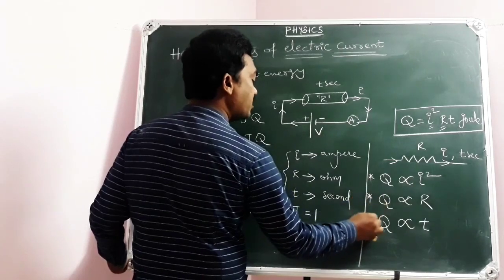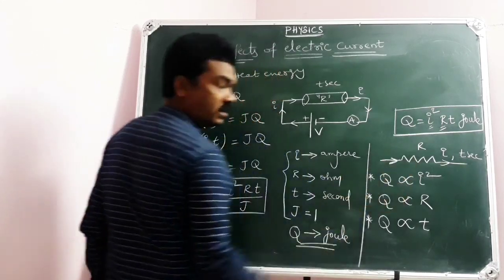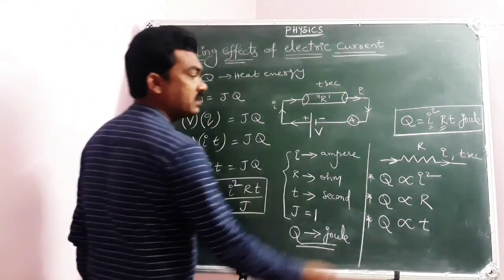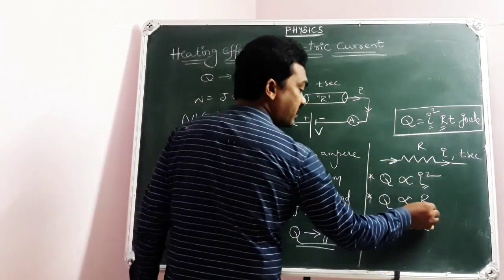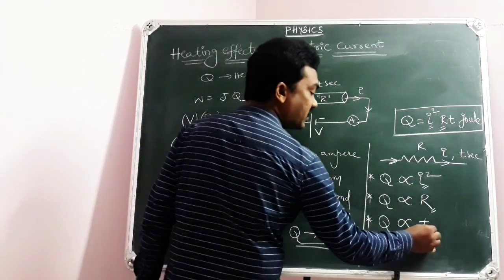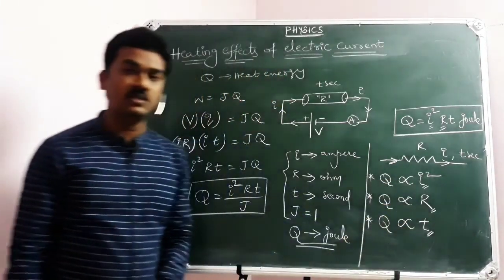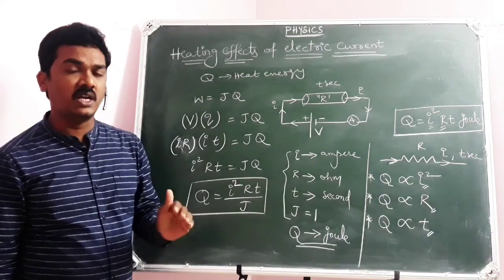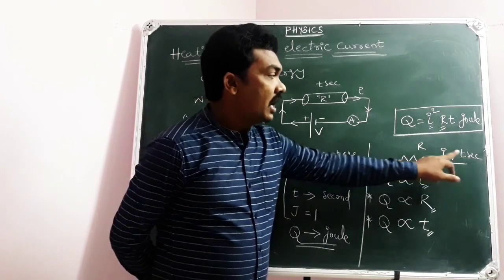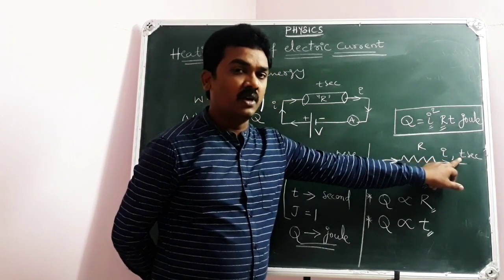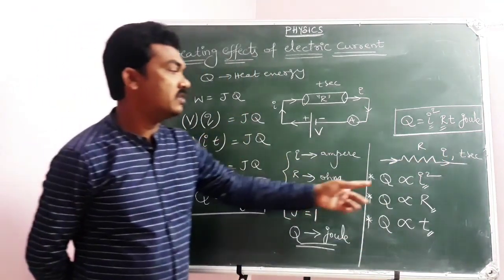So the amount of heat energy produced in a current carrying conductor of resistance R depends on 3 points. One is square of the current flow through the conductor, second resistance of the conductor, and third the time for which current flows through the conductor. These are the 3 factors that can influence the heat energy produced in a current carrying conductor. Keeping the resistance same, allowing the current for the same interval of time, but if you increase the time for which current passes through the conductor, then heat energy will increase automatically.